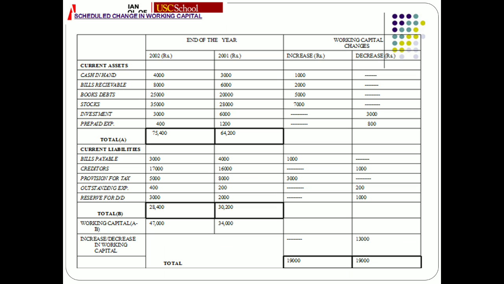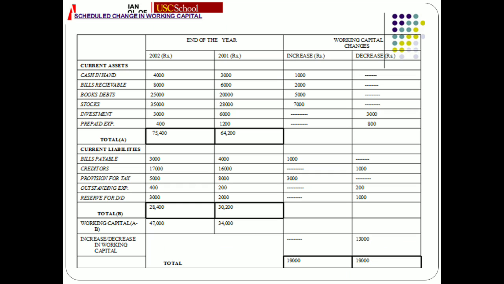Whereas if you see the investment, these are current investments, short term investments. In the previous year it was 6,000 rupees, now it has been reduced to 3,000 rupees. The value has decreased. So where will it be written? We have to write it in the decrease column of working capital.